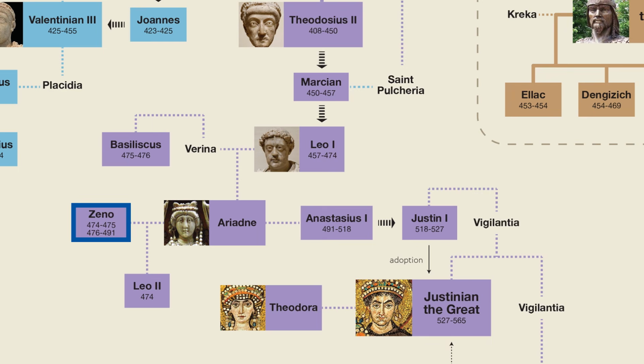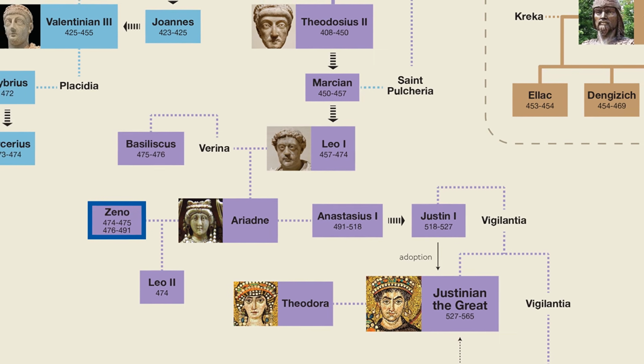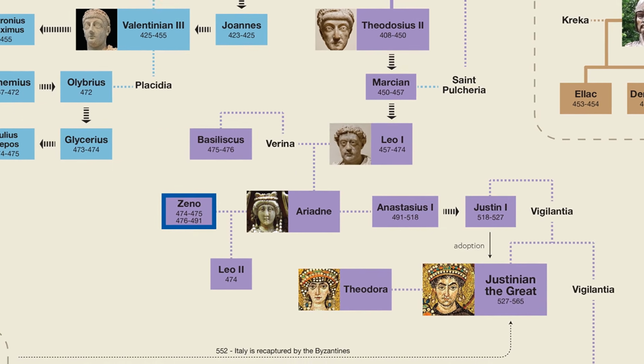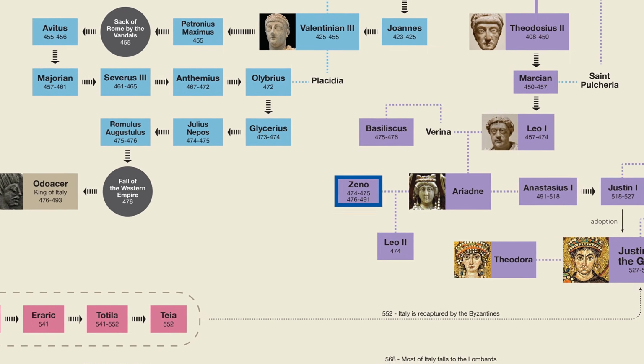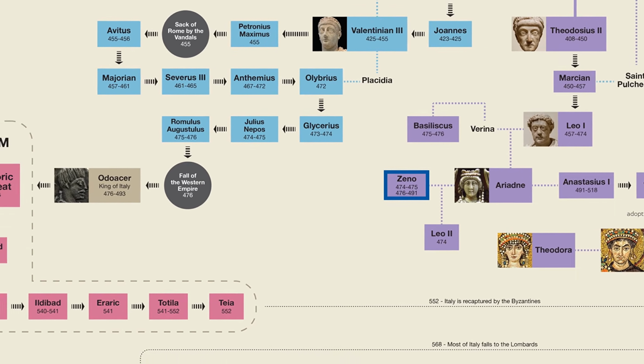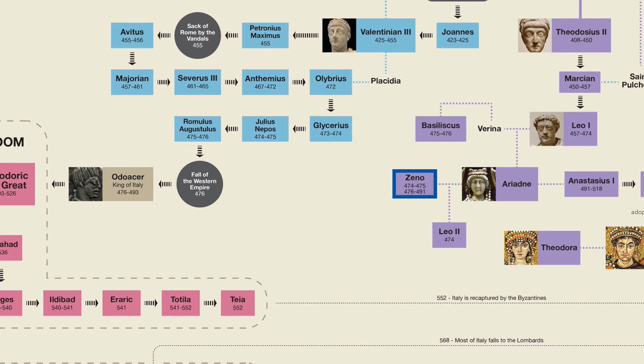It is important to remember, though, that although we tend to think of 476 as a clean dividing line between empire and non-empire within Italy, in reality, the transition was by no means abrupt. For one thing, from 476 to 480, Zeno still considered Julius Nepos to be his Western counterpart, and Odoacer kind of played along with this. Then, after Julius Nepos was assassinated, Odoacer was technically just a vassal of Zeno, who was now the sole emperor.